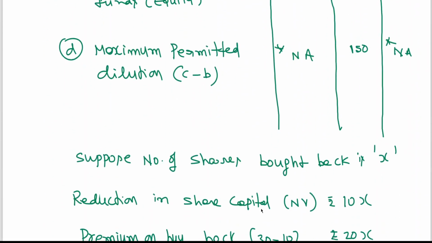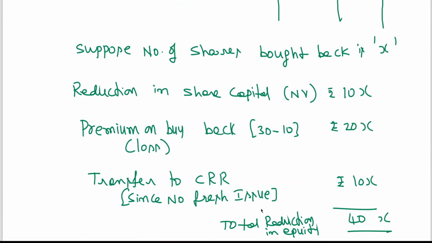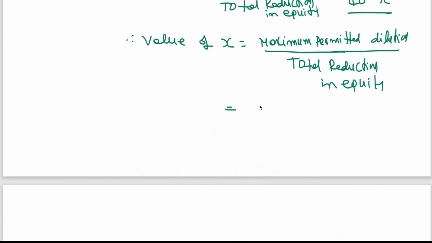It is not applicable for A and B. So what is the maximum permitted dilution? 150 crores. 150 crores divided by 40, that is 3.75 crore shares. This is what we are aiming at. Last class I told you.